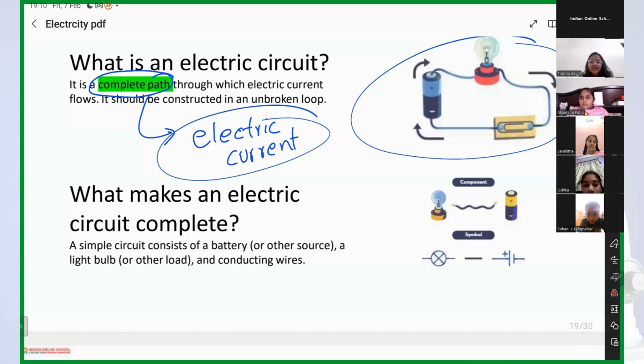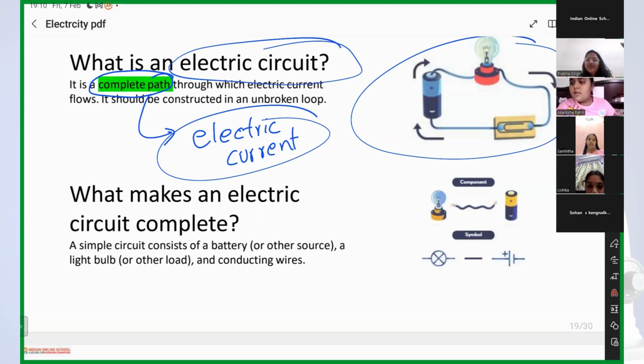The complete path of electric current is called an electric circuit.